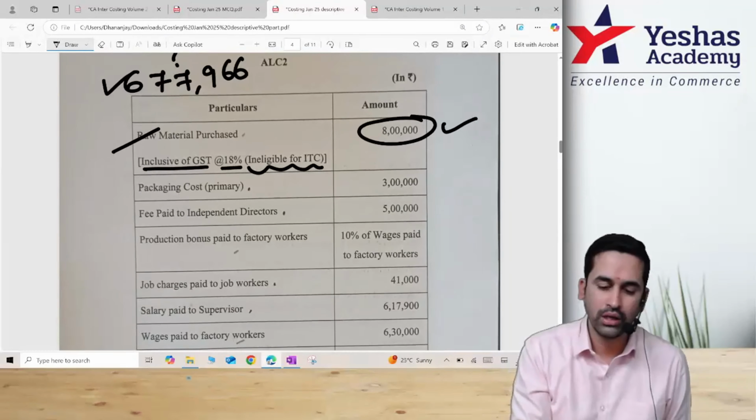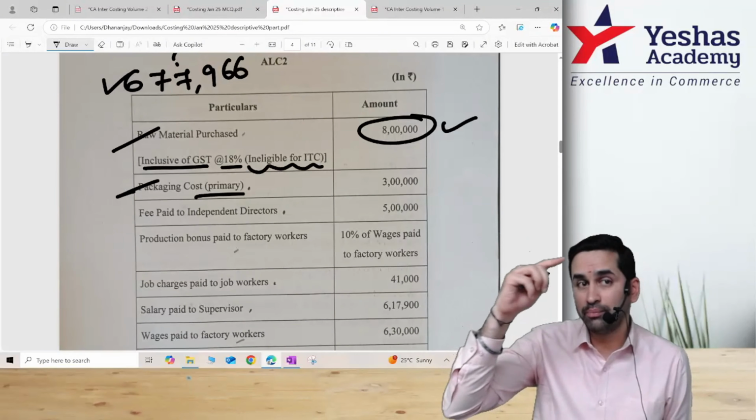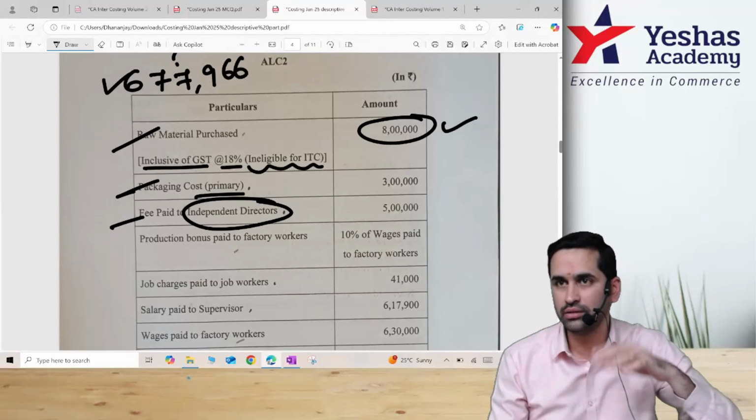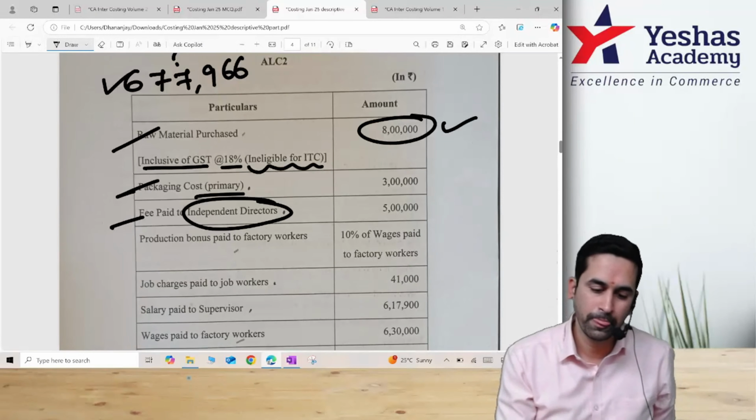That's not a confusion. Tell me, primary packing, is it above COP or below COP? Above cost of production, primary we should take. If it is secondary packing, it will be below COP. Okay. Fees paid to independent director. When they say independent director, not related to production, I can take it as general and admin cost. You can give one note, take it below cost of production.